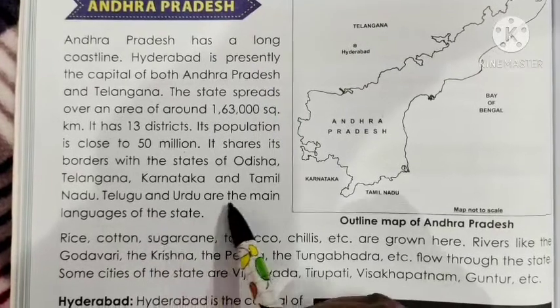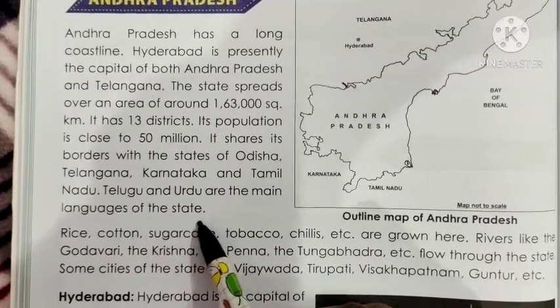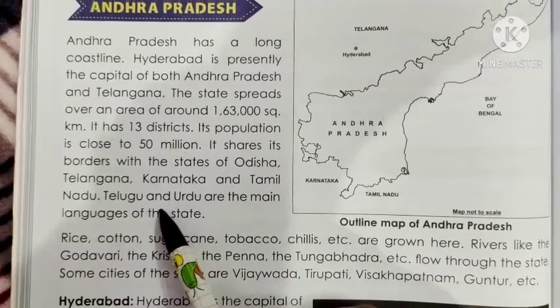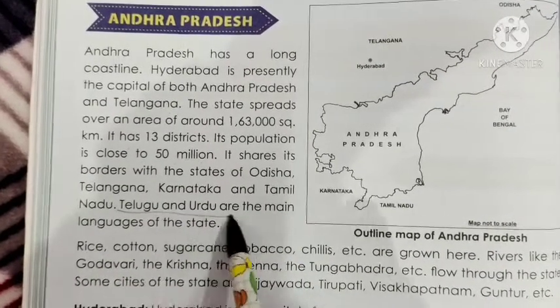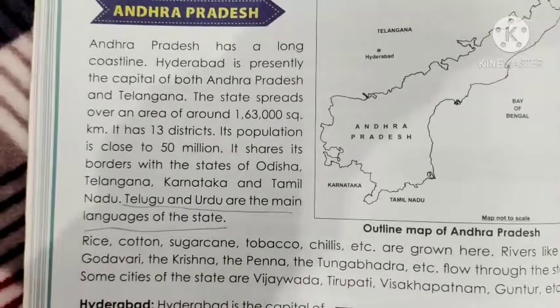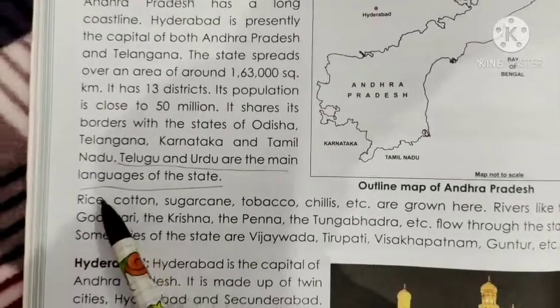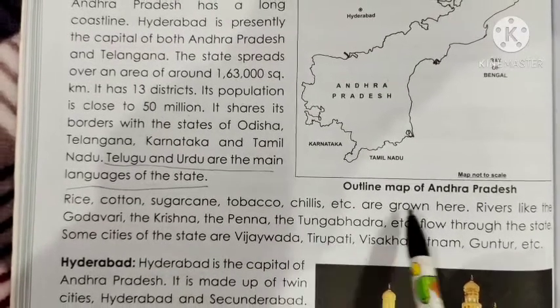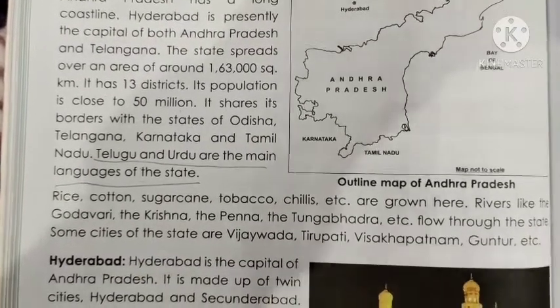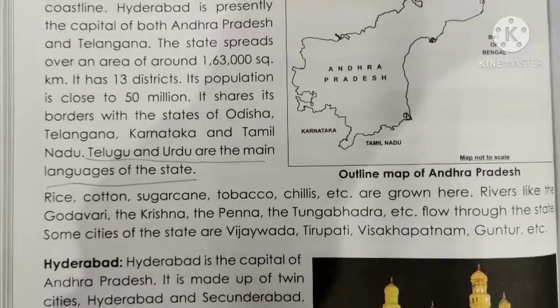Telugu and Urdu are the main languages of the state. So, children, the main languages of Andhra Pradesh are Telugu and Urdu. You can underline this line. Then rice, cotton, sugarcane, tobacco, chilies, etc. are grown here. So these are the crops grown in Andhra Pradesh.